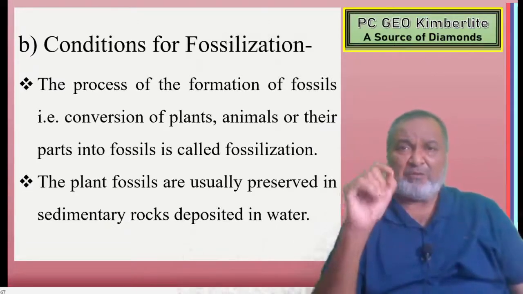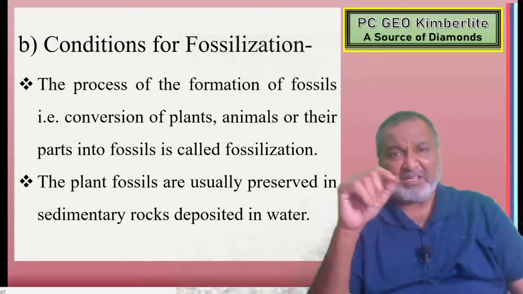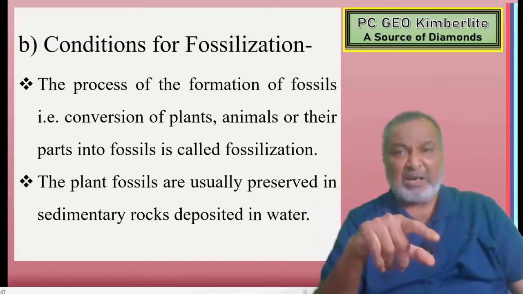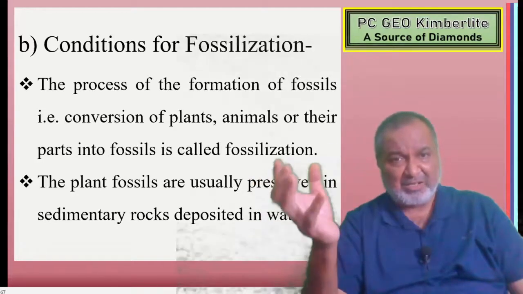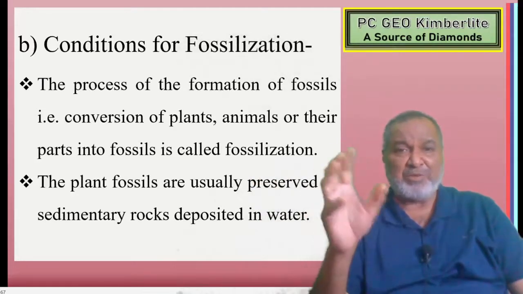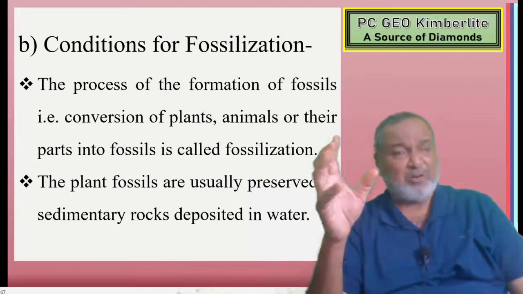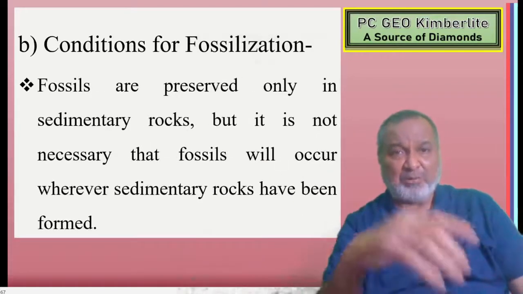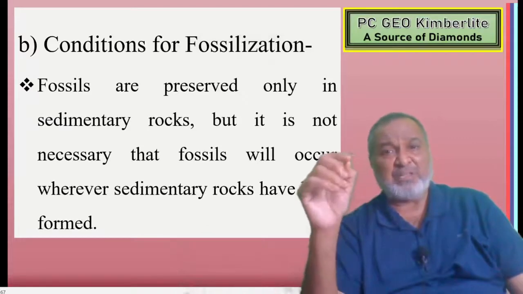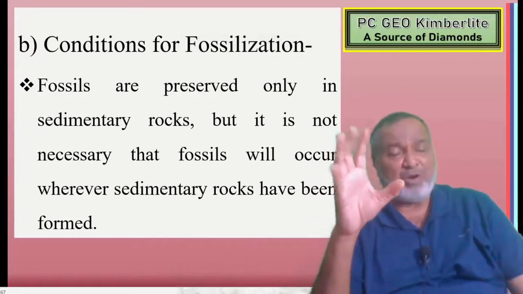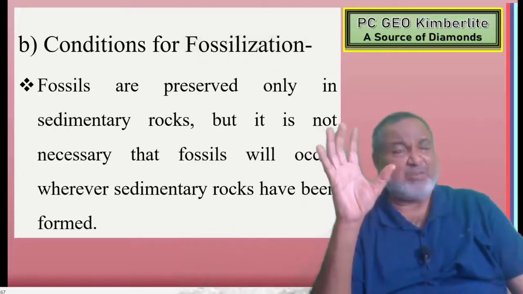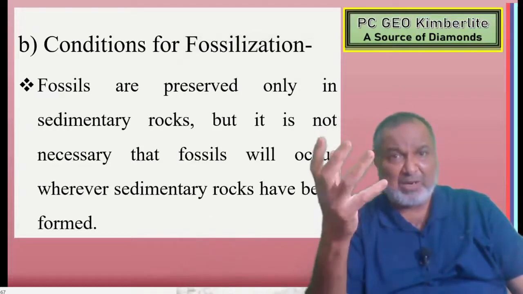The process of formation of fossils, that is the conversion of plants, animals, or their parts into fossils, is called fossilization. Plant fossils are usually preserved in sedimentary rocks. Animals are also deposited in sedimentary rock. Fossils are preserved only in sedimentary rock. We don't find fossils in igneous or metamorphic rock. We'll see why this is so.